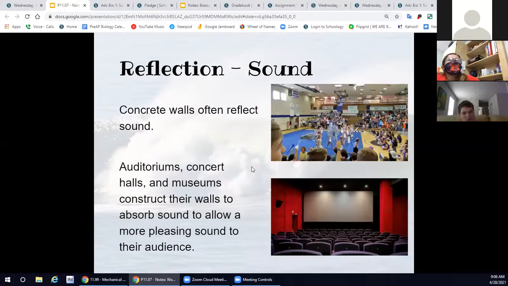There are other places like movie theaters that actually need to absorb the sound because they don't want the sound bouncing off. They don't want interference. An example can be a movie theater. So the walls of a movie theater are meant to absorb the sound. So that way it's not continuously bouncing off the walls and it's not interacting with the new sounds in the new scenes.